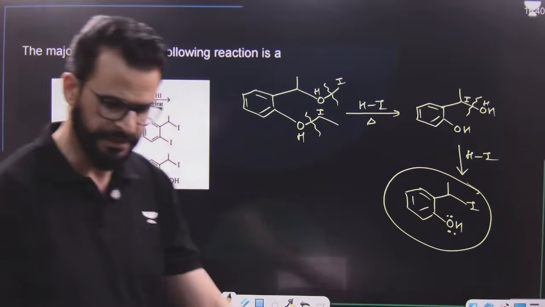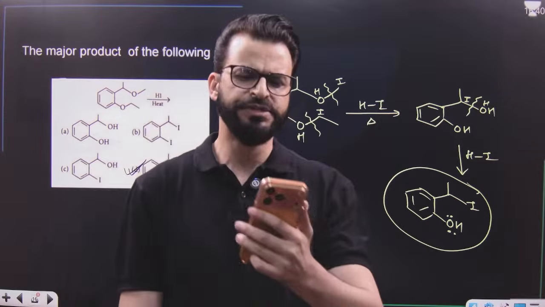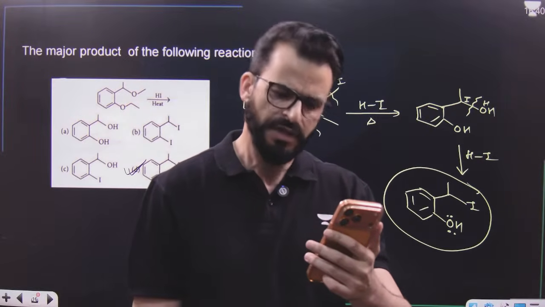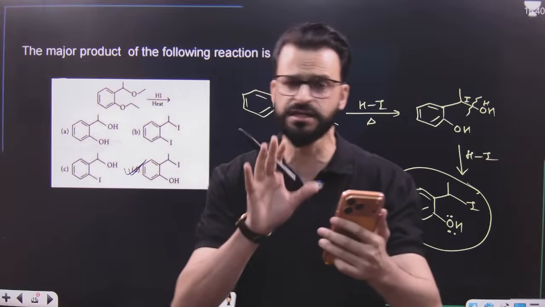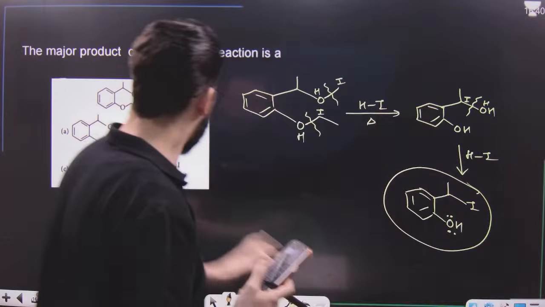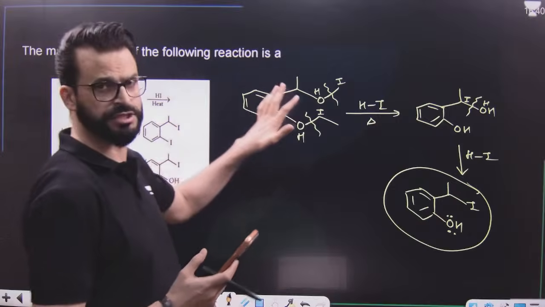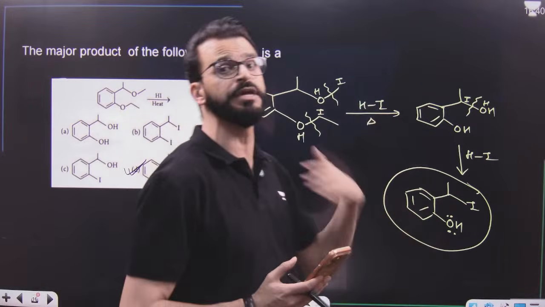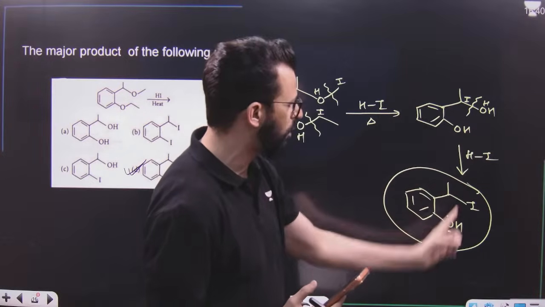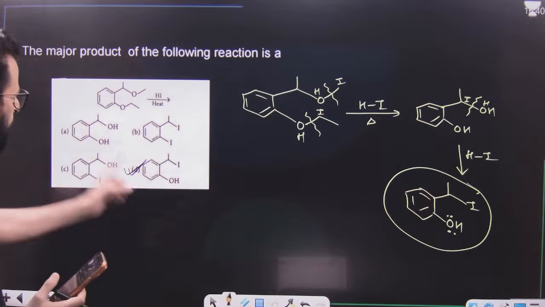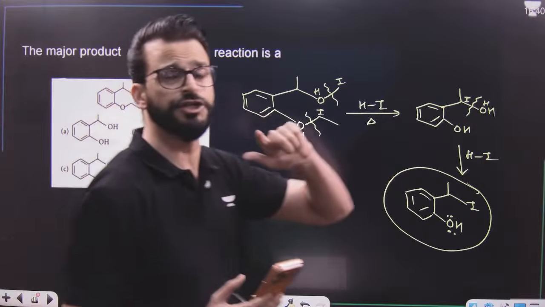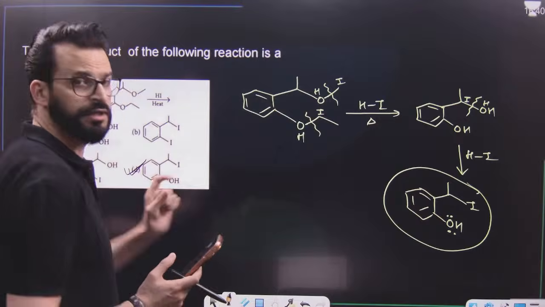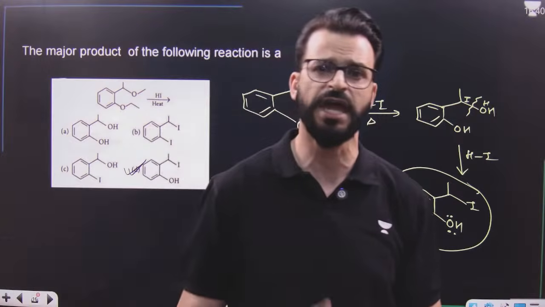I hope, dear students, this point is clear to each and every one. Is this point clear? Excess isn't mentioned, beta. But whenever this reaction is given, you have to check which type of product can be formed. It can be formed, it can also be formed. But as it is not mentioned whether it is excess or not, if both products are given, give preference to HX in excess.